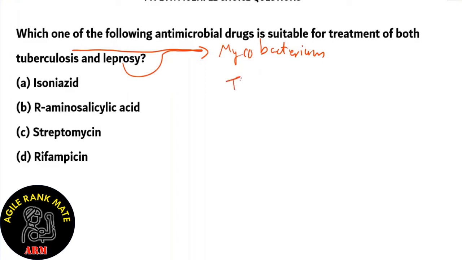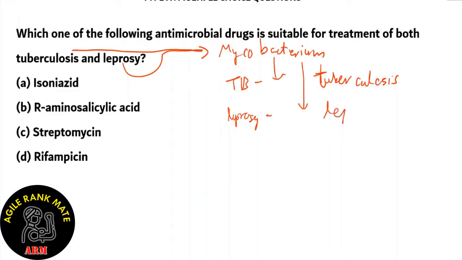For TB, it is Mycobacterium tuberculosis. And for leprosy, it will be Mycobacterium leprae. So we need to find out which of these affects the Mycobacterium genus. So let's look at each of our options.